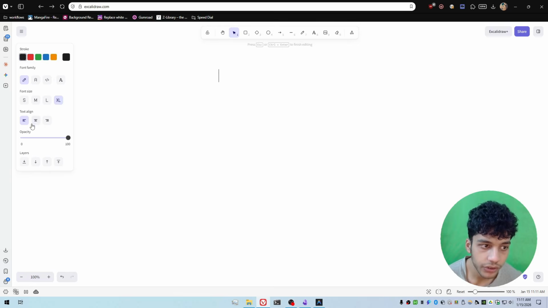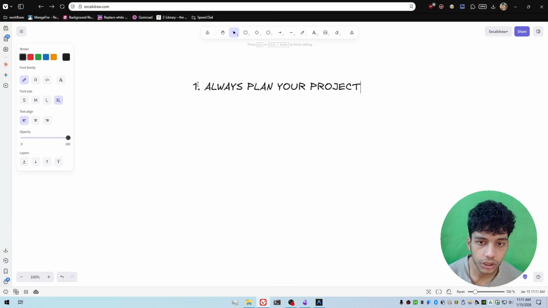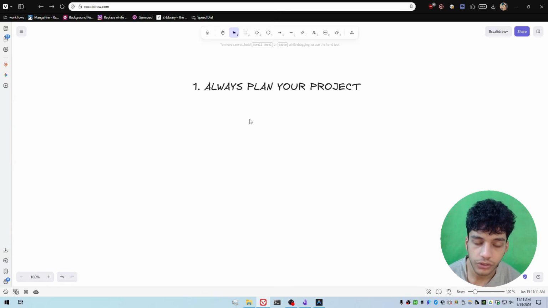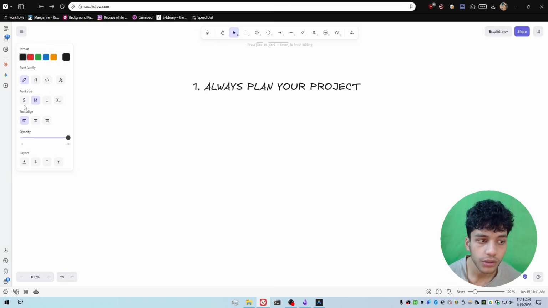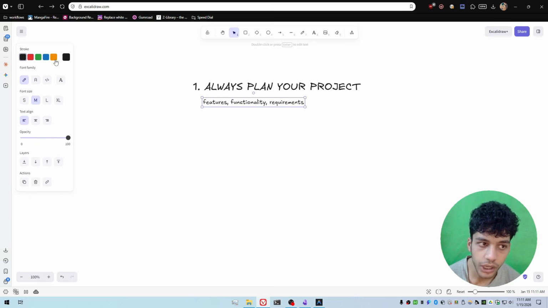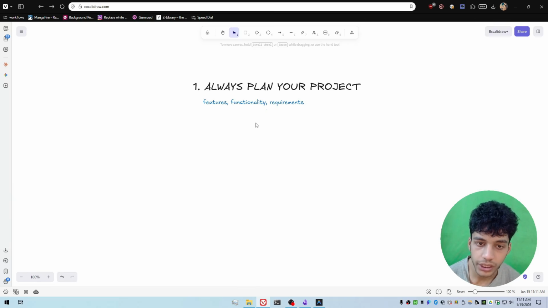So, the very first thing I need you guys to understand is that you need to always start by planning your project. There's just no way to skip this part, guys. You need to always plan your project first. Now, what does this mean? It means you write some sort of a document or markdown file that has all of the features, the functionality, and the other product requirements that this app is going to have, right? You write some sort of a document that has all of these details.